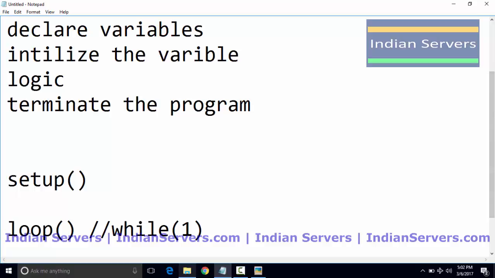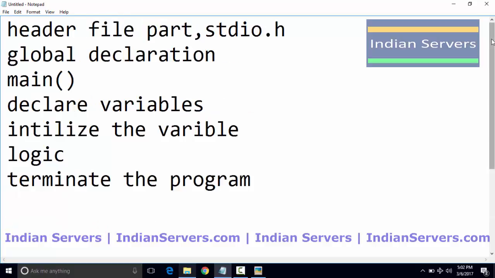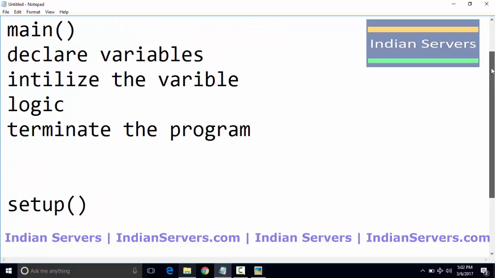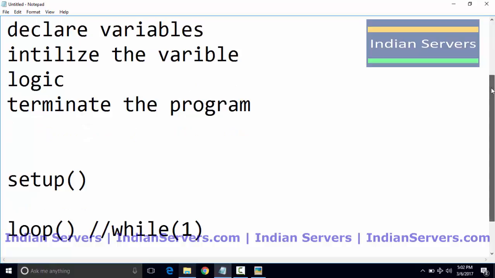In a normal C program we declare the variables. Say for example you are writing any addition or subtraction program, first we have to declare the variables. Similarly here we have to declare the pins. Coming to Arduino, we already know that it has 14 digital pins and 6 analog pins, starting from A0 to A5.